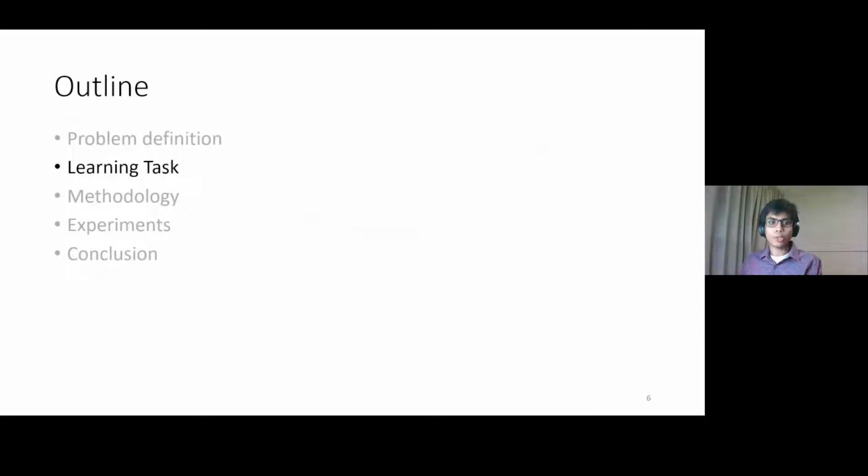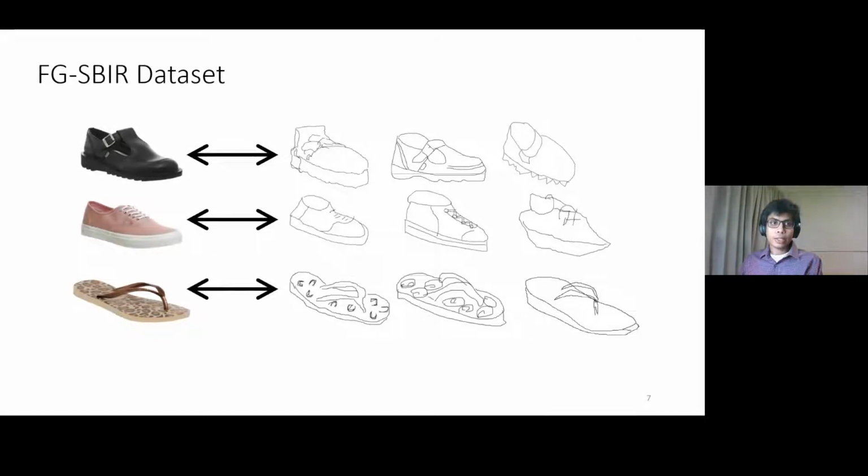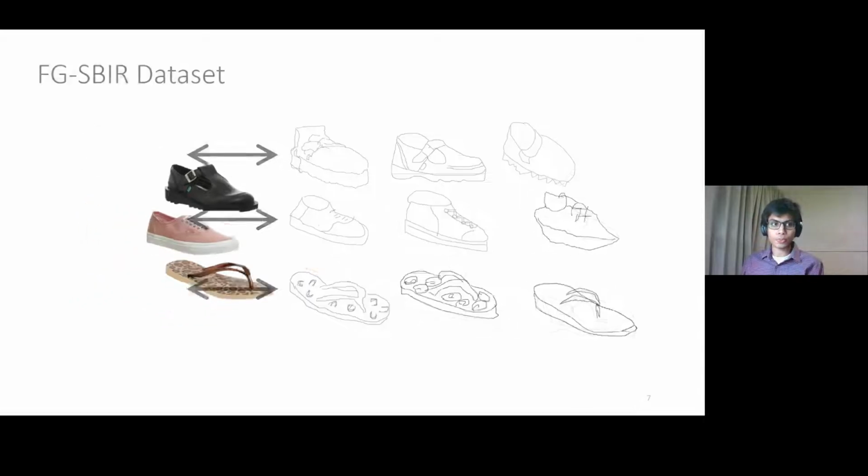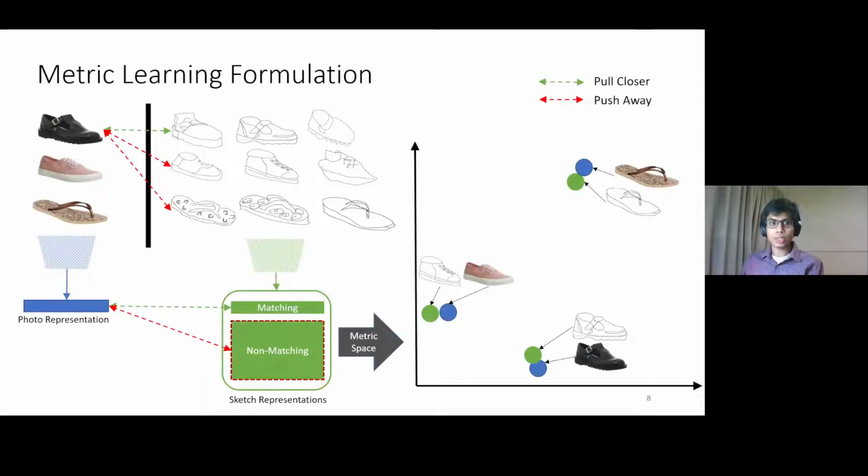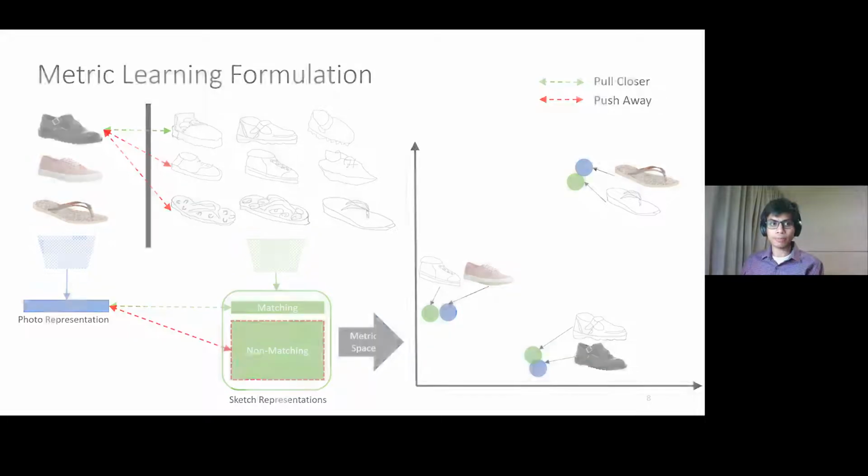How can we formulate this as a learning problem? FGSBIR datasets typically have instance-level correspondences with multiple sketches corresponding to a single photo. We can thus pose this as a metric learning problem where matching photo-sketch pairs are mapped close to each other in a metric space, whereas non-matching pairs are mapped farther apart.